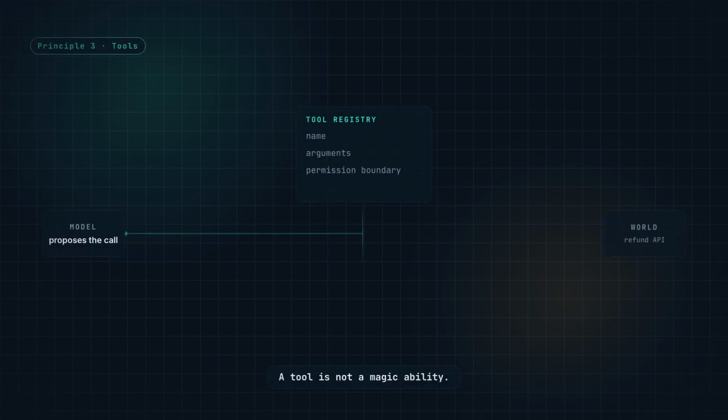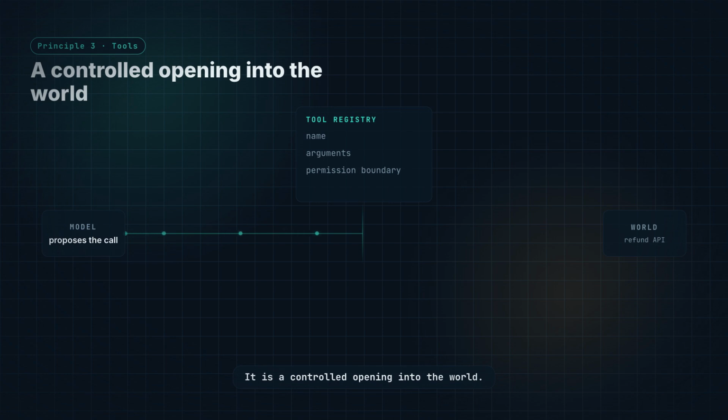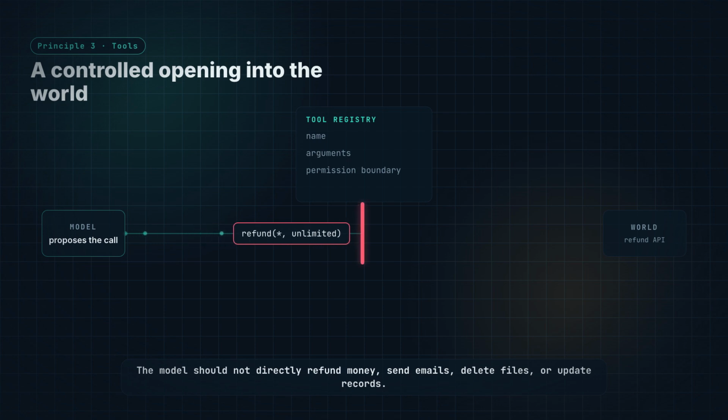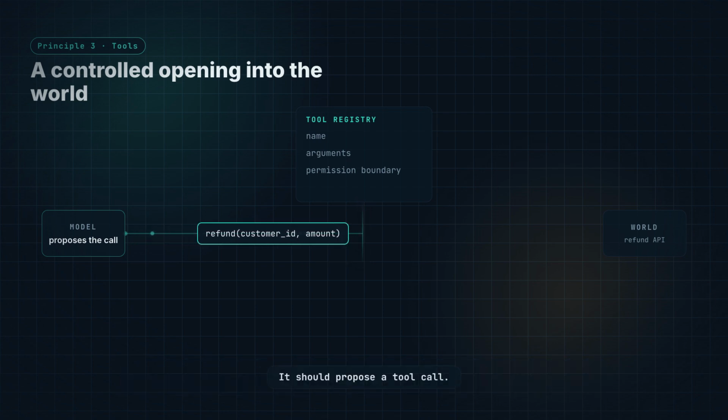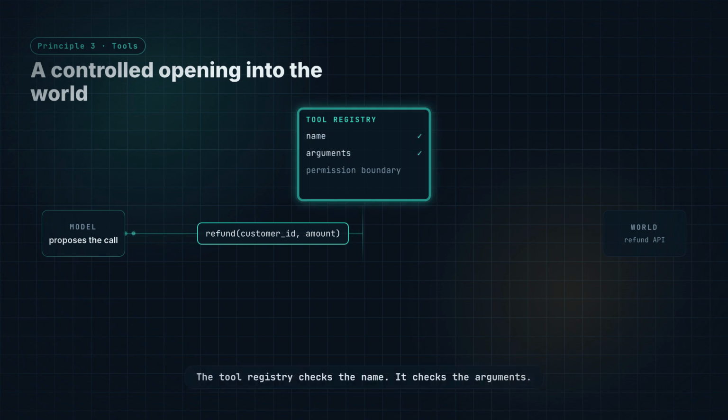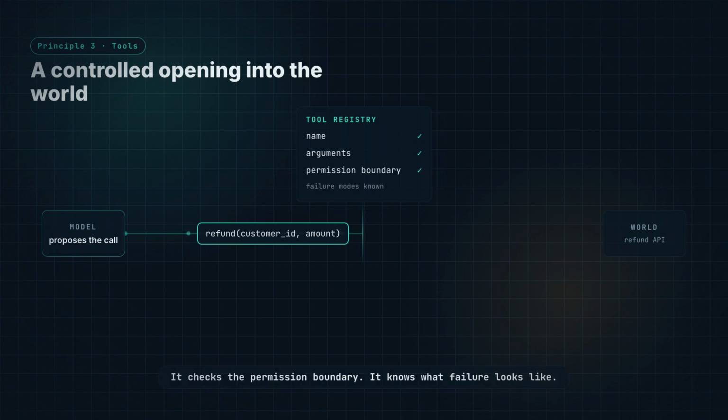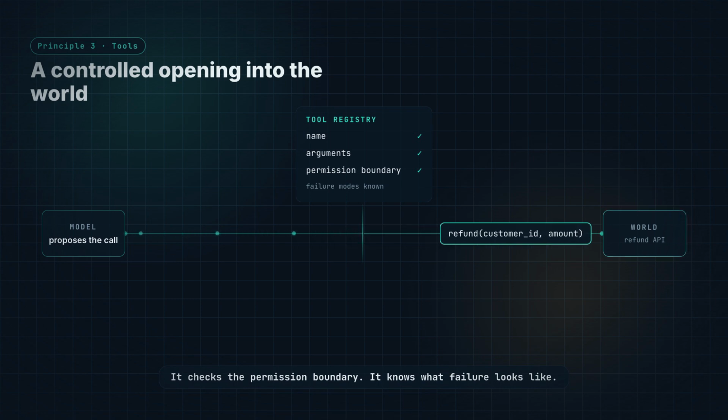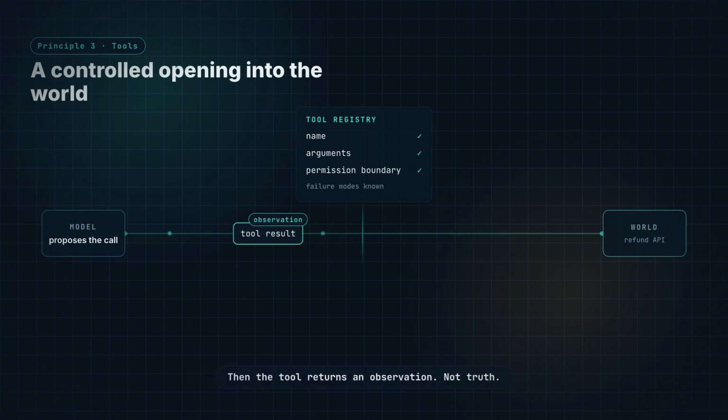A tool is not a magic ability. It is a controlled opening into the world. The model should not directly refund money, send emails, delete files, or update records. It should propose a tool call. The tool registry checks the name. It checks the arguments. It checks the permission boundary. It knows what failure looks like. Then the tool returns an observation, not the truth, an observation.